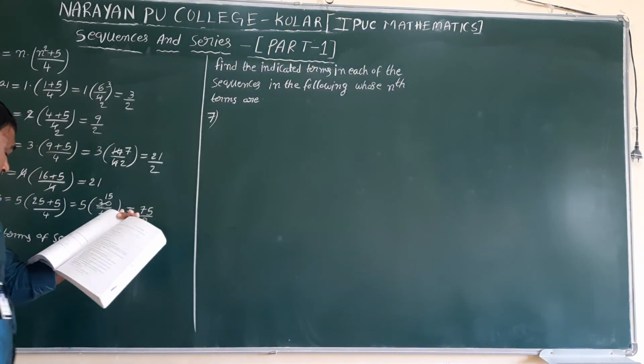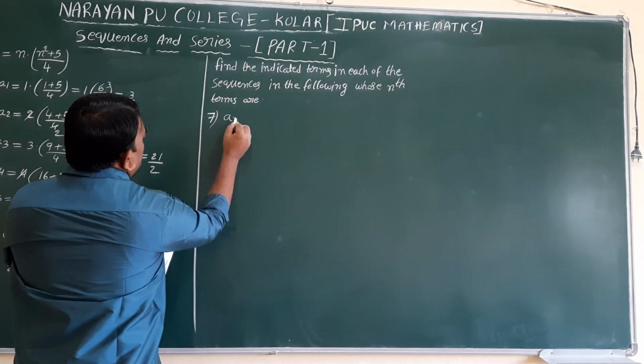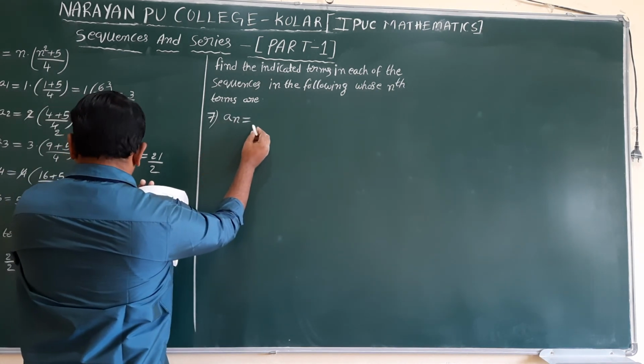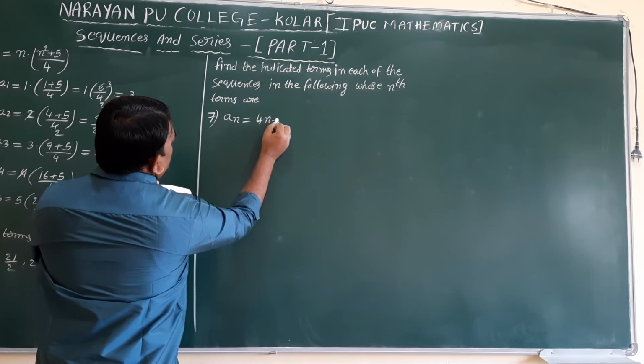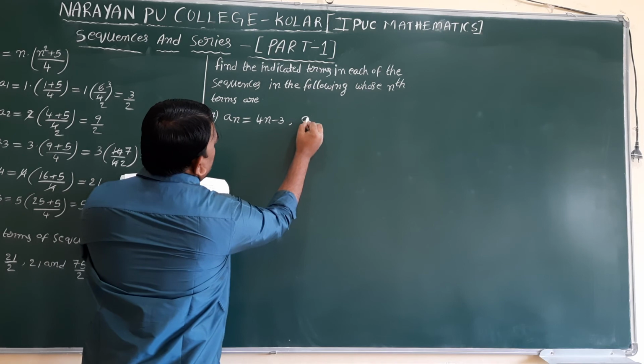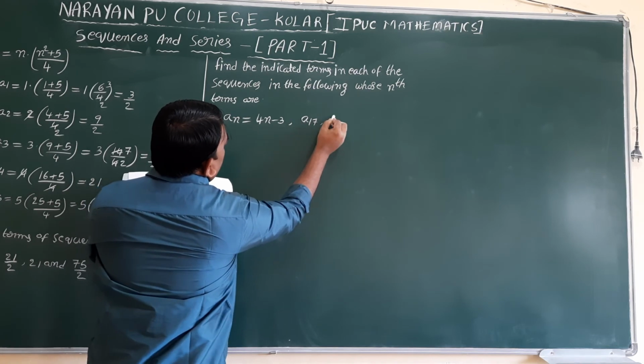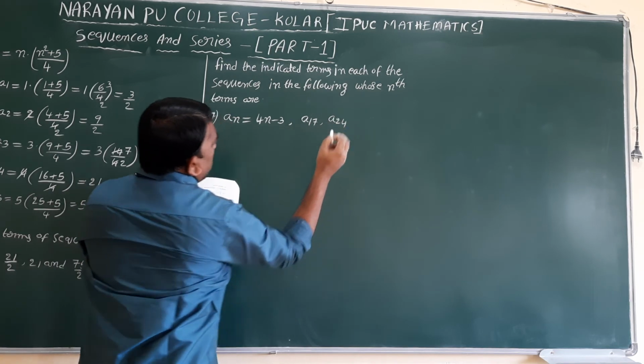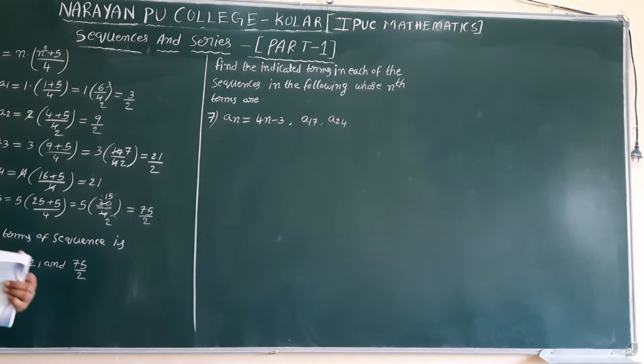Next question, an equal to 4n minus 3, asking a17 value, a24 value. Particular term is asking.